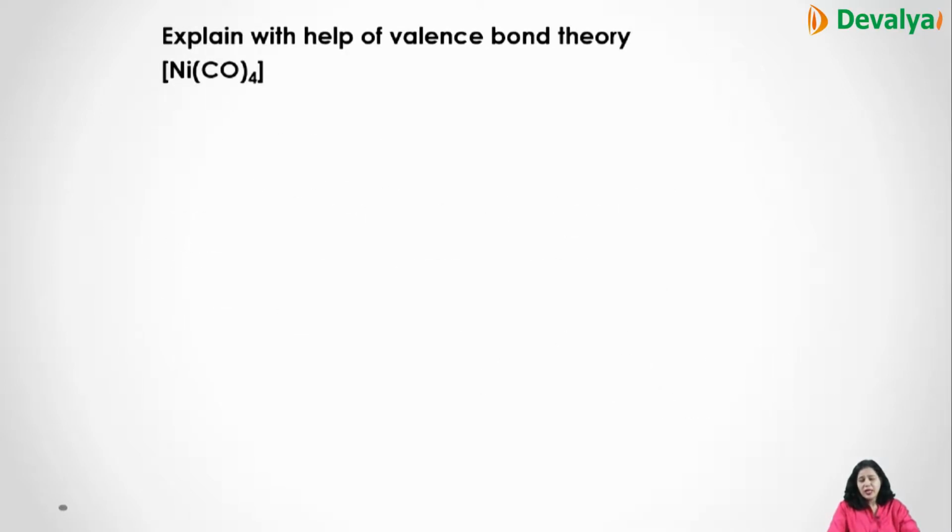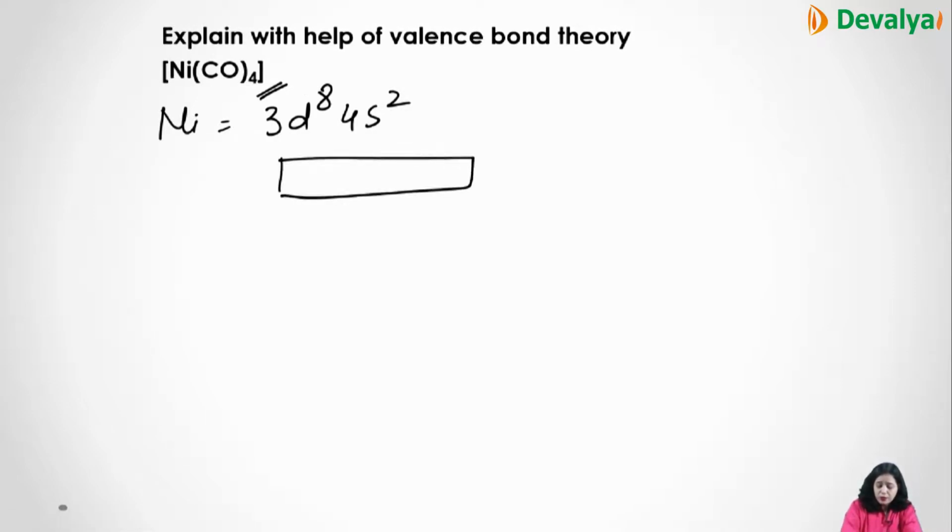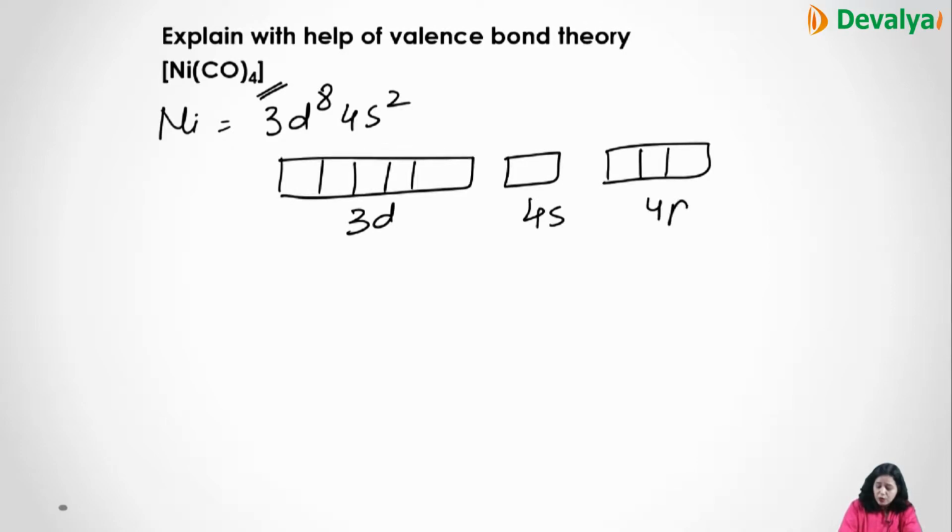Another example is NiCO4. In nickel, again 3d8 4s2. Because this is a neutral complex, no electrons will move out. So this is your 3d, 4s, 4p for nickel, 1 2 3 4 5 6 7 8, and nothing will move out.